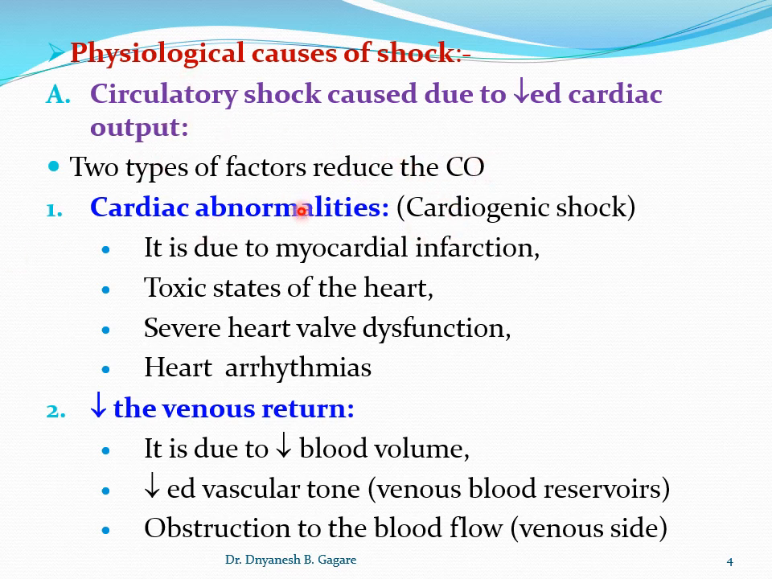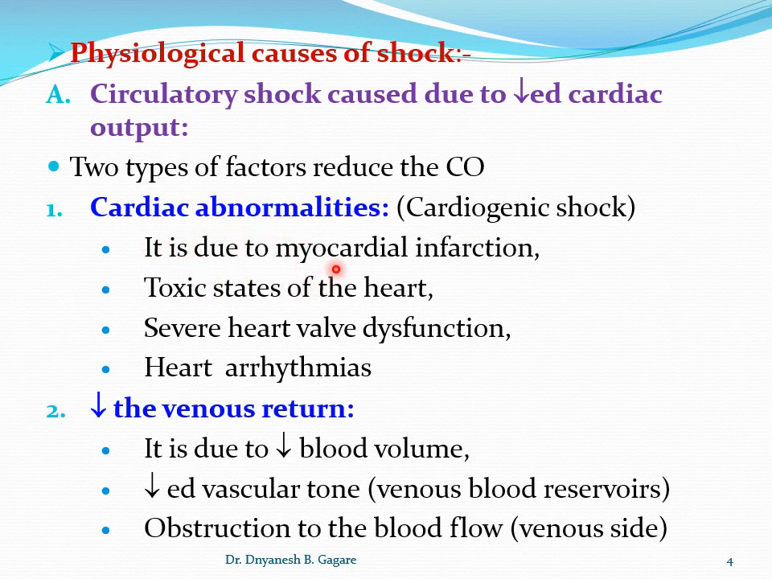So two factors decrease cardiac output, and the first factor is cardiac abnormalities. It is also called cardiogenic shock. As I just said, cardiogenic shock is due to a problem in the heart itself. The heart is not able to pump the blood. Shock developed due to a problem in the heart is called cardiogenic shock. So these are the cardiac abnormalities.